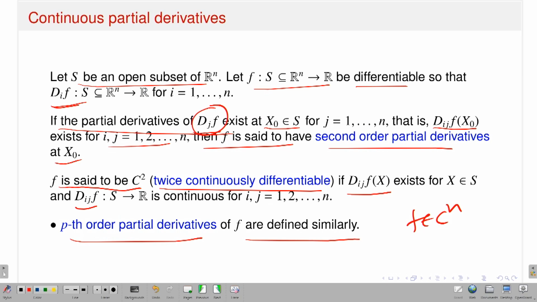Of course, keep in mind that when I am talking about the existence of second order partial derivatives and their continuity, by default my first order partial derivatives exist and they are differentiable. Okay, you should always remember that. Similarly, if I have the existence and continuity of nth order partial derivatives, then the (n minus 1)th order partial derivatives always should exist and be differentiable, otherwise I cannot talk about the nth order partial derivatives. So that is already hidden in the information.